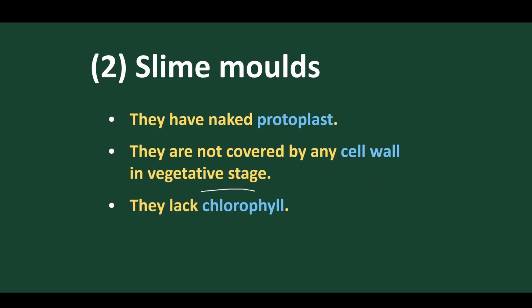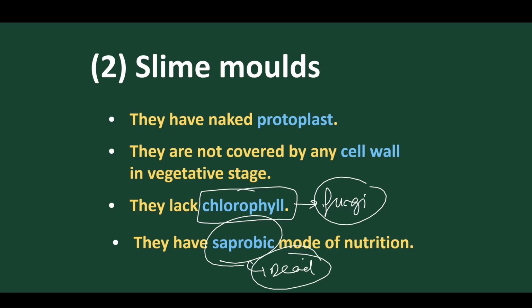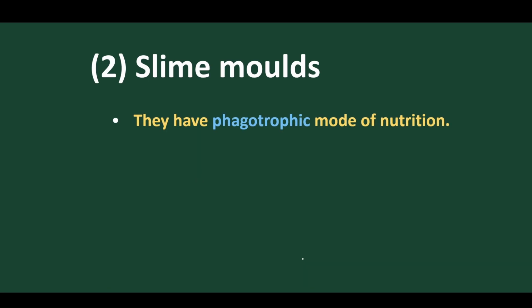And they also don't have chloroplast or chlorophyll. As they don't have chlorophyll, they are fungal in nature. These are fungi. And they have a saprobic mode of nutrition, that means they depend on dead organic matter for nutrition. And they are phagotropic in their mode of nutrition.